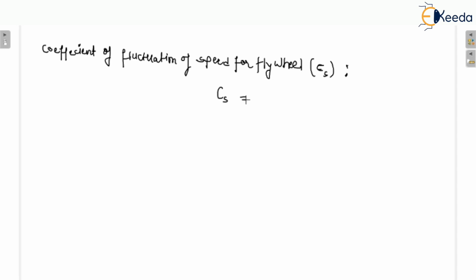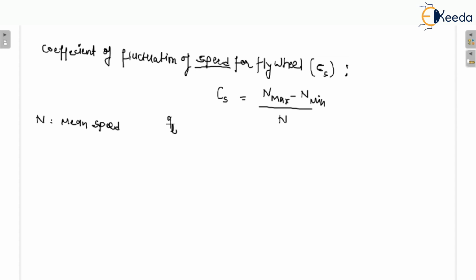So you can write the formula for coefficient of fluctuation of the speed for the flywheel, that is Cs is equal to n maximum minus n minimum upon n, where n is denoted as the mean speed. This is the mean speed. Okay, and this is the coefficient of fluctuation of speed. We will discuss coefficient of fluctuation of energy in another term, but this is the coefficient of fluctuation of the speed represented as Cs.